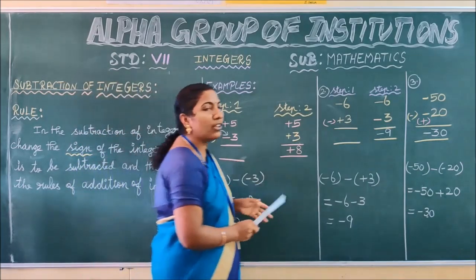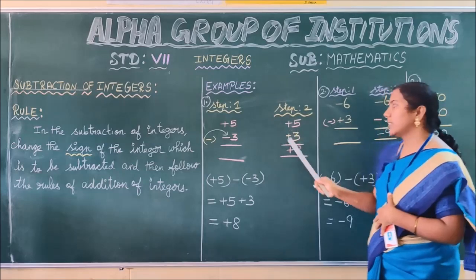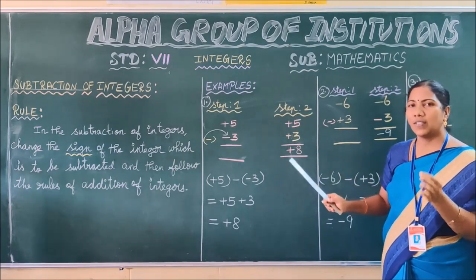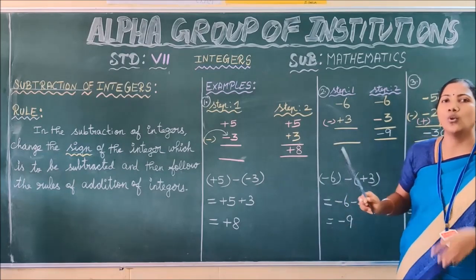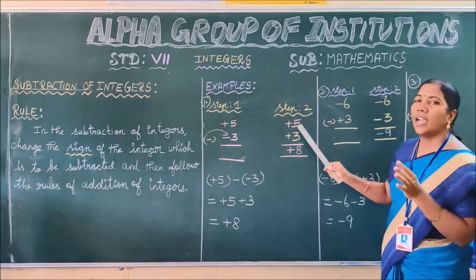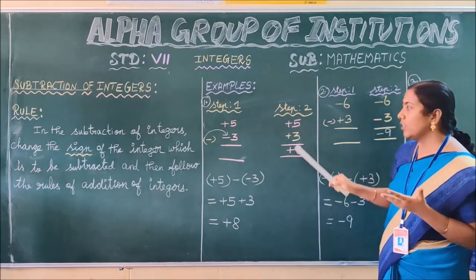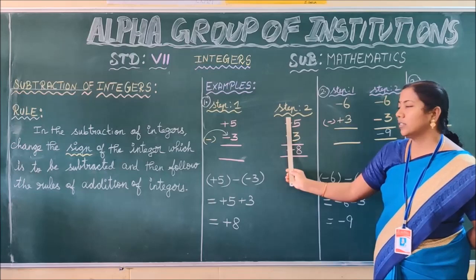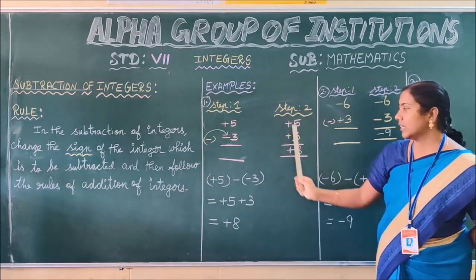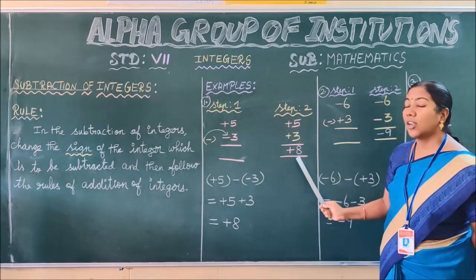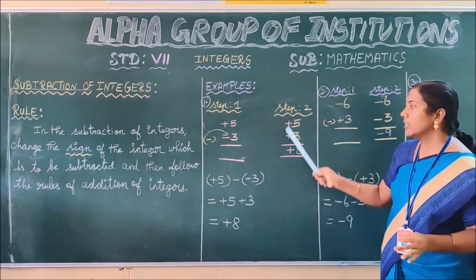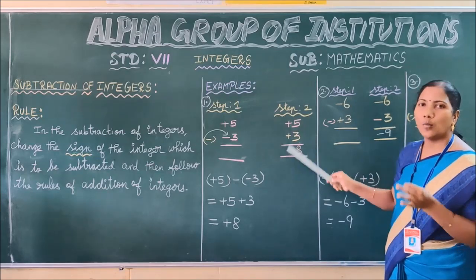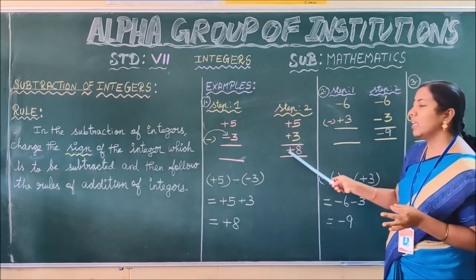First, observe the given sum, plus 5 plus 3. What about their signs? They are the same. If the given two integers have the same sign, then according to rule 1, we have to add the two integers. Now add the two integers by ignoring the sign. Ignore the sign, 5 and 3. Add 5 and 3. What is the answer? 8. The result is the sum because they are in the same sign. So the sum takes the common sign. Thus the 8 takes the plus sign.